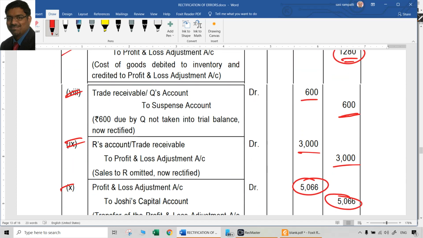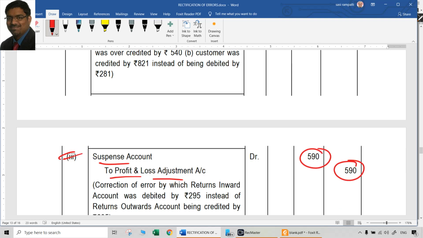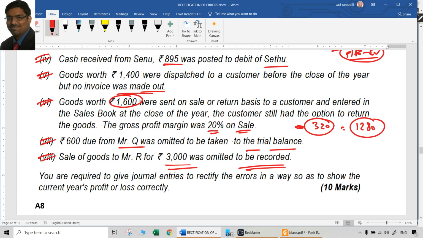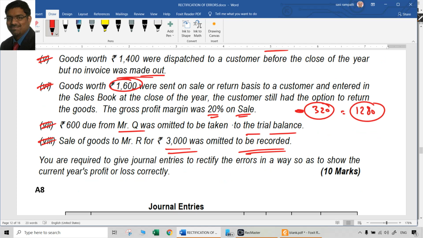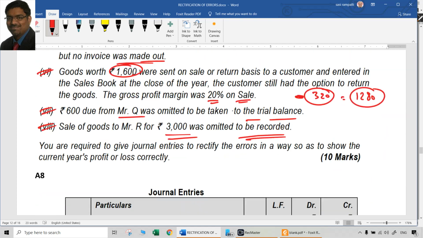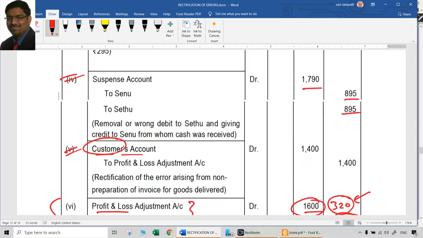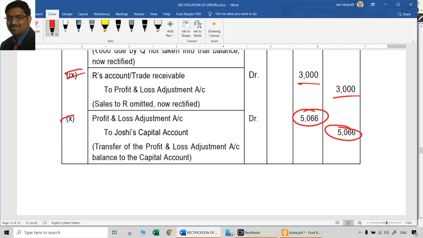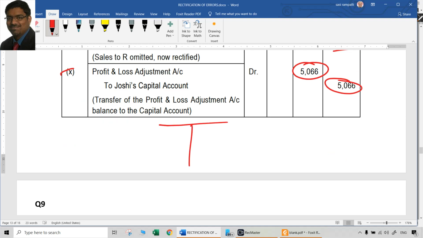P&L adjustment already has a credit balance, which is now being transferred to capital account. You better do that without even being asked separately, because anyway the P&L adjustment account balance and suspense account balance both have to be transferred to capital account only. We are talking about an individual, Mr. Joshi. So the entry you can pass here is P&L adjustment account debit. What is that P&L adjustment account debit? That is the balance of the P&L adjustment account. How do we know that, sir? Prepare an account for that, in a working note.